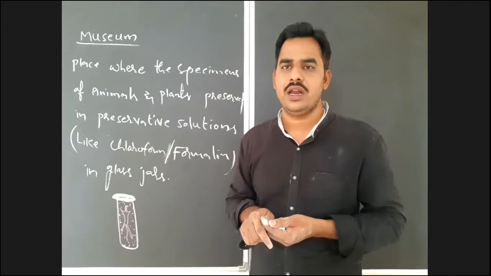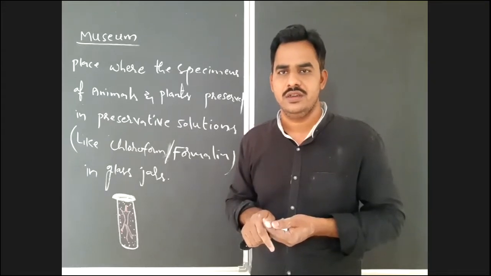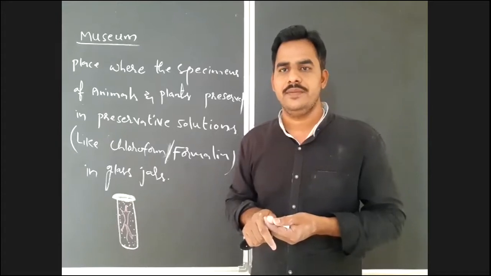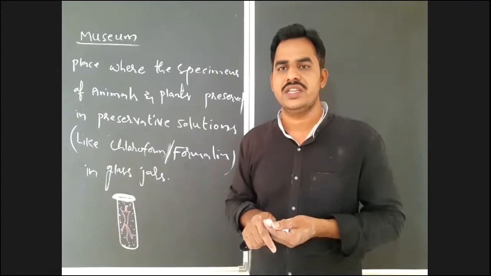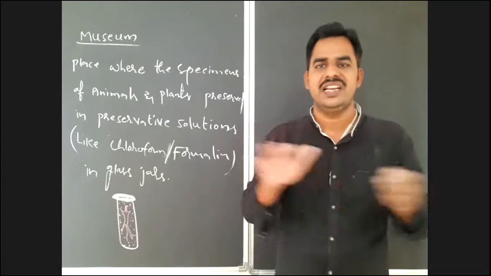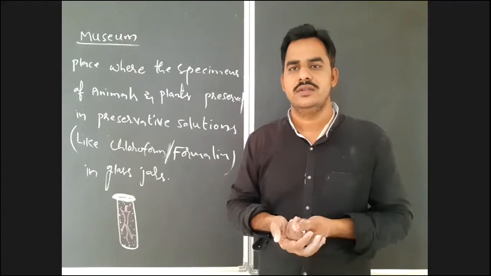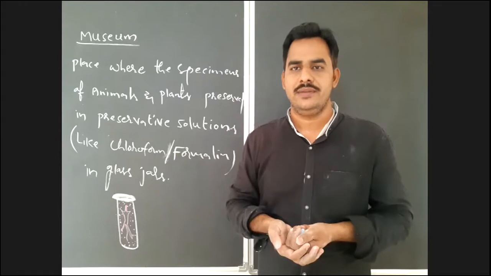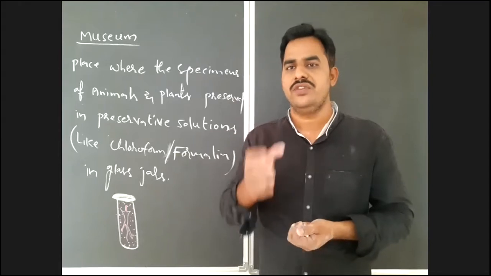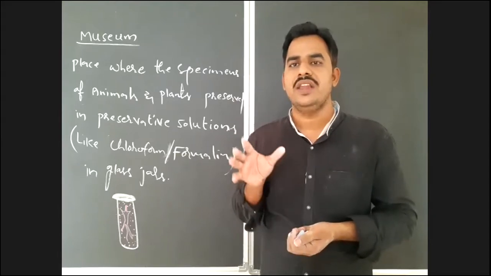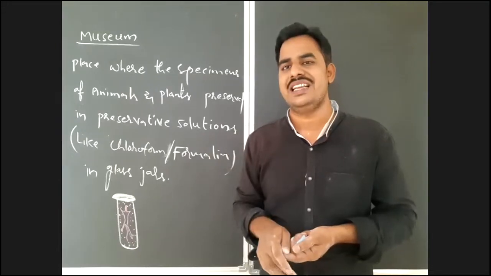For example, you all know dinosaurs. Dinosaurs are extinct organisms. You may know, once upon a time, the most dominant species on the earth was the dinosaurs. But during the Cretaceous period, the dinosaurs were completely extinct. Then how did we get information about these dinosaurs? Based on the fossils which were available. So based on the fossils which we find, in those fossils there is availability of only the skeletal system.